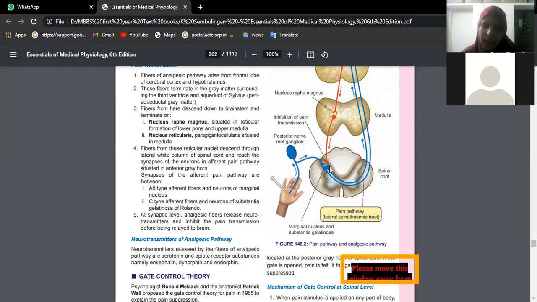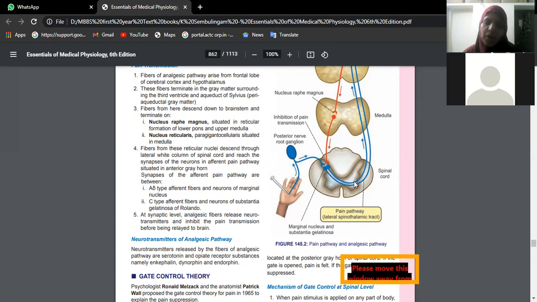Here you will see again, we have so many nuclei in the spinal cord. The nucleus with which the posterior horn of the spinal cord is synapsing, you call it the marginal nucleus and substantia gelatinosa of Rolando. Here we will find the synapse between the posterior root or the dorsal root of the spinal nerve with the marginal nucleus and substantia gelatinosa.